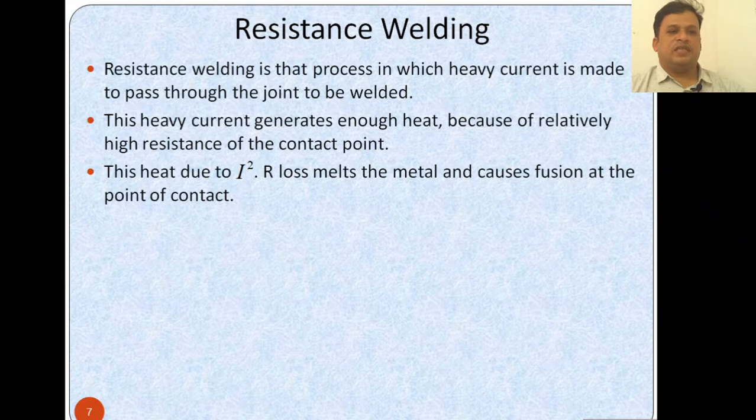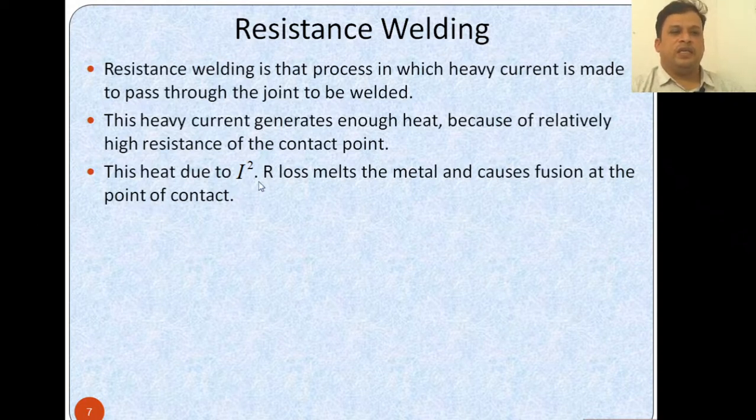High resistance means enough heat is produced there, so the contact point will have more heat, and that heat is used to weld two metals.